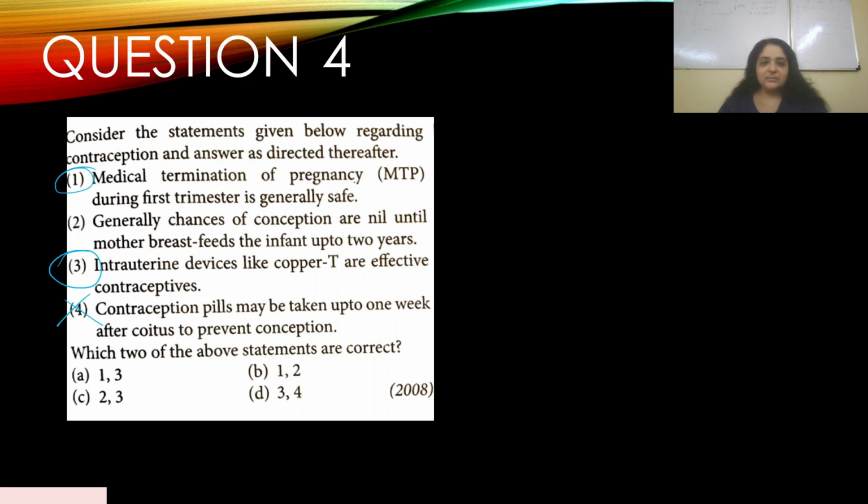Generally, chances of conception are nil. That's a very hard hitting statement to make. It's never nil, there are always chances of failure. There's never a condition where it's nil, unless you abstain from coitus altogether. So that is a very vague statement to make, and 2 doesn't really fit into this contraception statement. So from this, 1 and 3 seem to be the appropriate answer. So the answer is A.